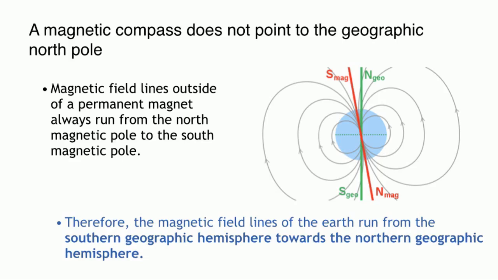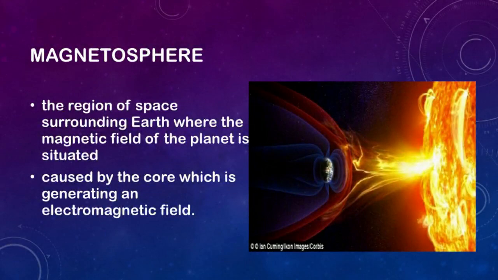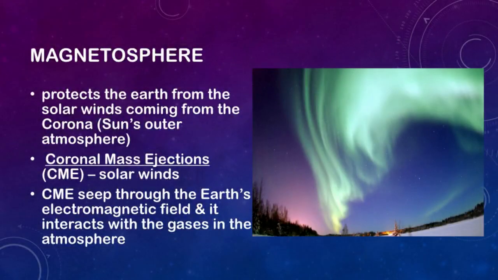To represent magnetic fields, magnetic field lines are used as a visual tool. They describe the direction of the magnetic force on a north monopole at any given position. Earth's magnetic field is the magnetic field generated from the core of the Earth that extends from the Earth's interior out into space, called the magnetosphere, where it interacts with the solar wind, a stream of charged particles emanating from the Sun. The magnetosphere shields our home planet from solar and cosmic particle radiation, as well as erosion of the atmosphere by the solar wind or CME, coronal mass ejections. While space might seem empty, it is full of cosmic radiation and other particles that are harmful to life.